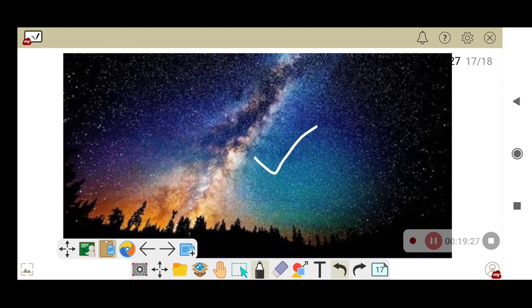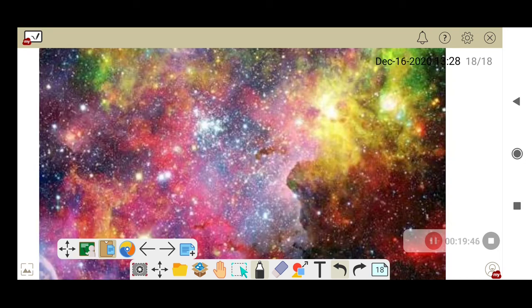And these millions of galaxies combined together form the universe. Millions of clusters of stars combined together form a galaxy, and millions of galaxies combined together form the universe. See, this is the universe. How beautiful it is, because it is a combination of millions of galaxies. Galaxies are formed by the combining of millions of stars, clouds, dust, right?